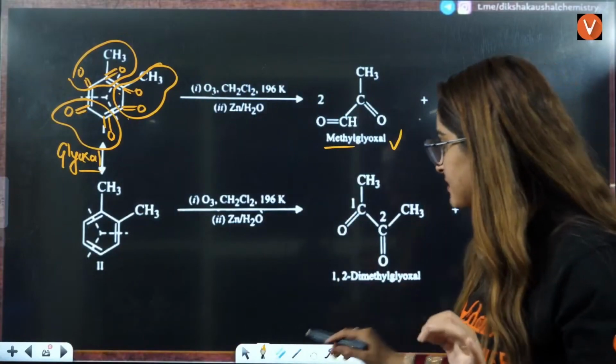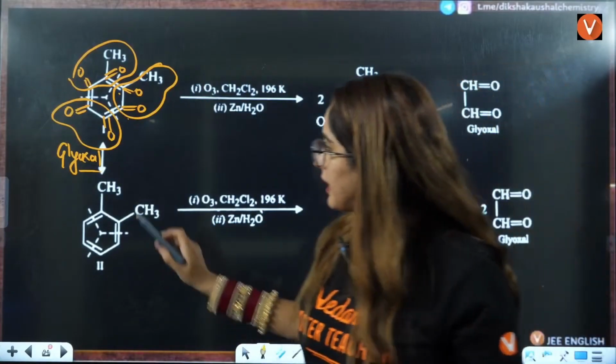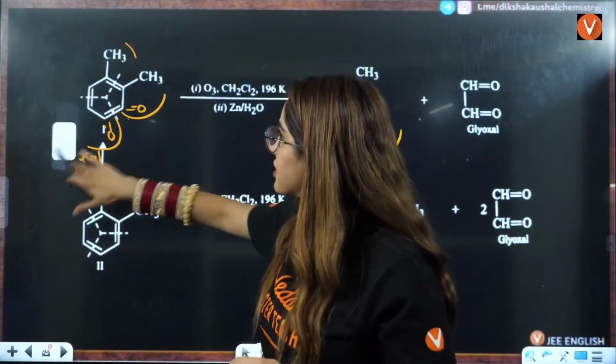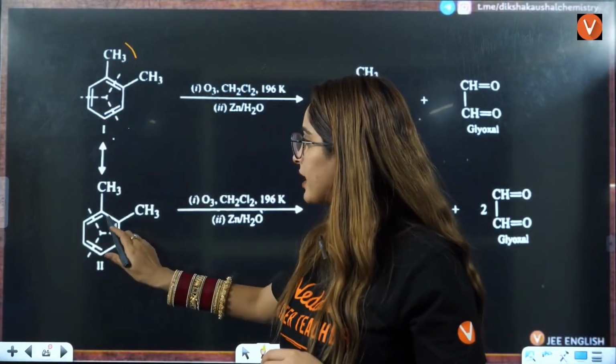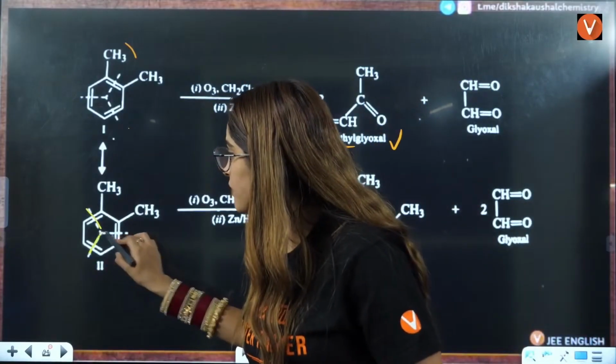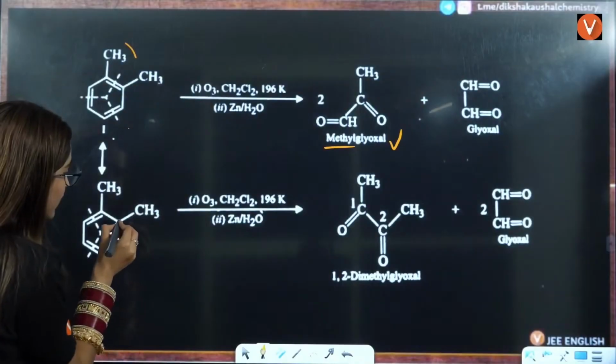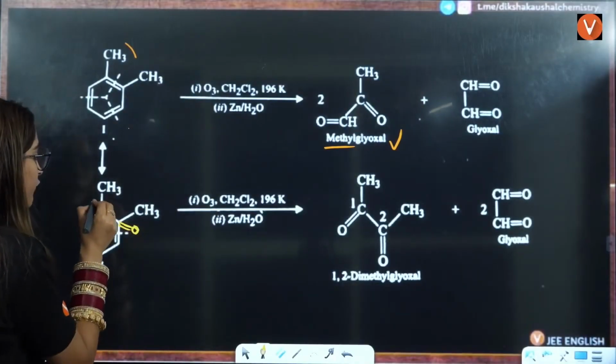Okay. Next, let's say the double bond positions are opposite. Here you had these positions. Let's say the double bond is not between these two carbons. Then again the double bonds will break here, right? So here it will break and give you double bond O here and double bond O here.